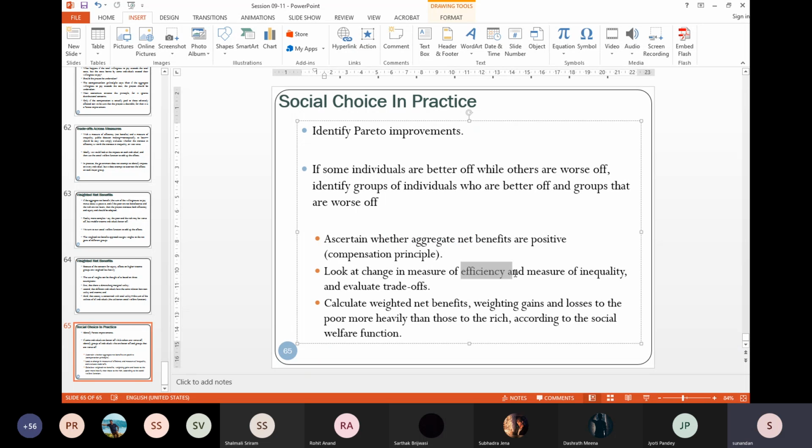You already have these measures of efficiency, deadweight loss, inequality, maybe Lorenz curve, and evaluate the trade-off. Mostly through lump sum taxation. Because the moment you put some commodity tax, a different set of inefficiency will creep in. But the moment you use the Hicksian compensation, lump sum transfers, you can evaluate the trade-off and calculate the weighted net benefits.